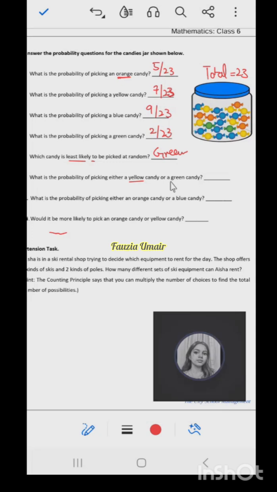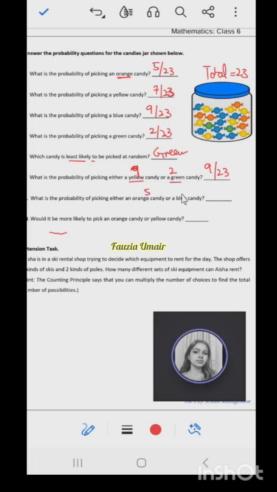What is the probability of picking yellow or green candy? So yellow are how many? 7. And green are 2. So 7 plus 2 will become 9. There are 7 yellow candies and 2 green. So what will be the probability that you will pick a yellow or a green candy? The probability will be 9 by 23.